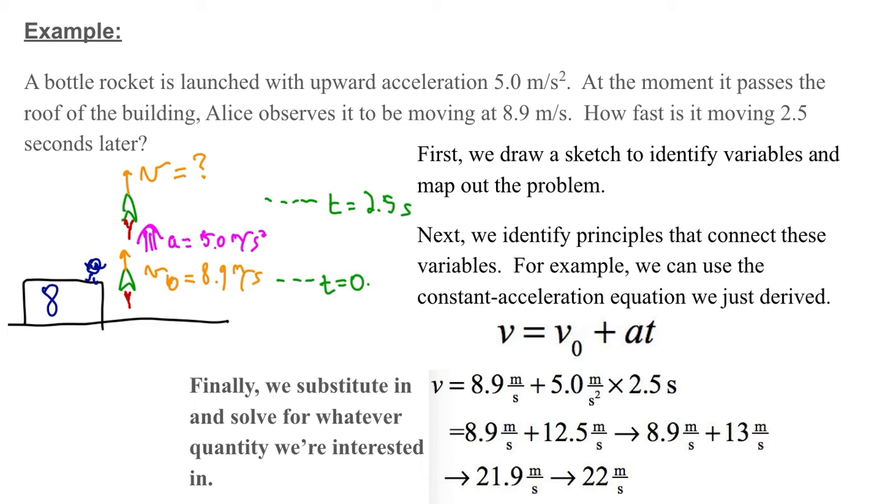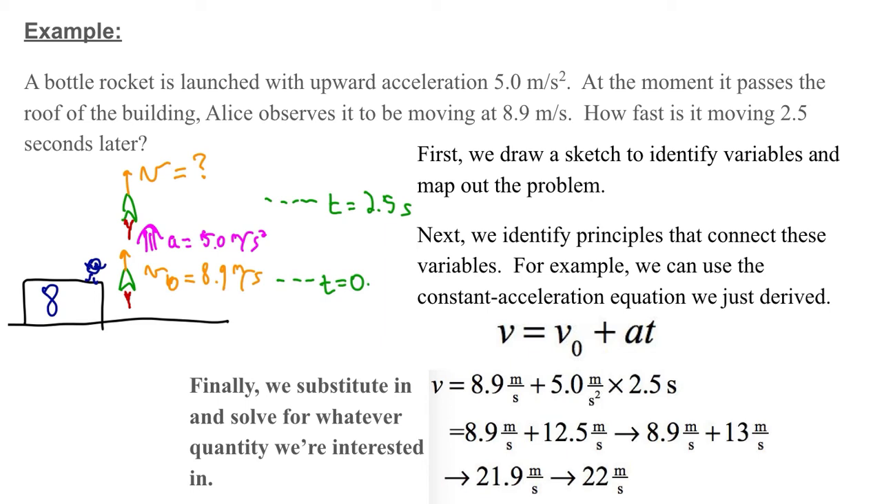All right, after we draw our sketch, the next thing we do is identify the principles that connect the variables. For instance, we can use the constant acceleration equation that was just derived, that the velocity is the initial velocity plus at, and then we substitute and solve for whatever we care about. So we say v is the initial velocity, 8.9 meters per second, plus the 5 meters per second squared times 2.5 seconds.